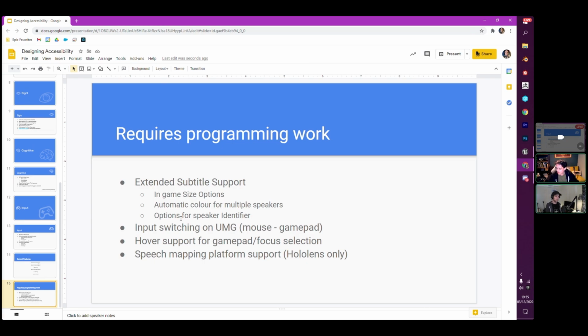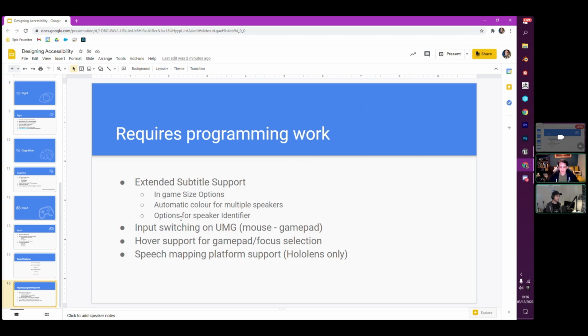I don't think that's a common one in the States. I think that might be more of an EU or UK based one. But when you're talking between multiple people, the subtitles will often get colored to particular people as they're speaking, so that it's clear who's talking for each one. And then options for speaker identification as well. So having a kind of a prefix to the subtitles to tell you who that person is that's currently speaking. All of those things are doable inside the editor, but there's no out-of-the-box solution for that.